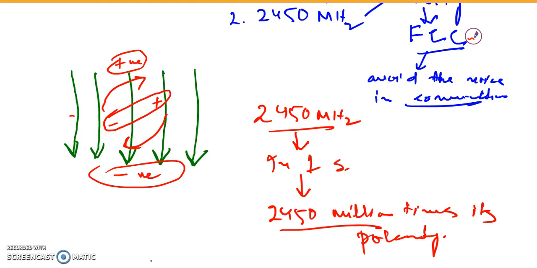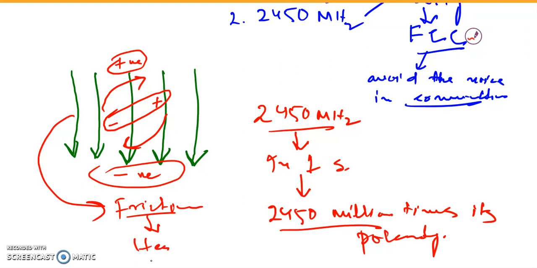So the tremendous change in polarity of the polar compound along with the change of the polarity of the wave produces friction, and this friction produces heat, and this heat will heat up the food.